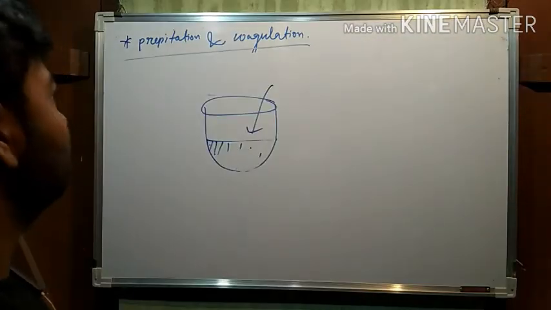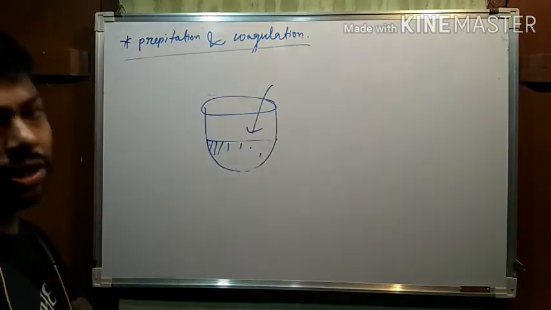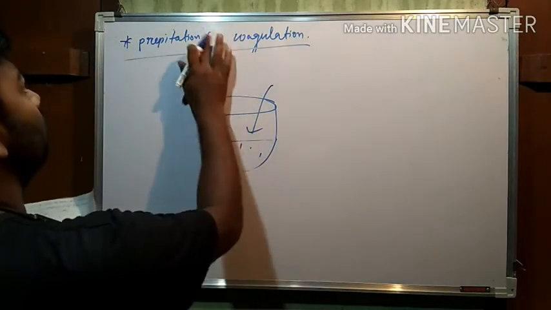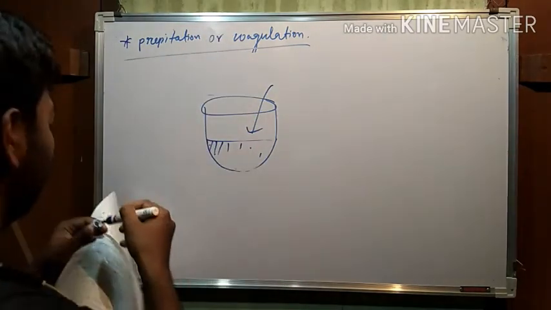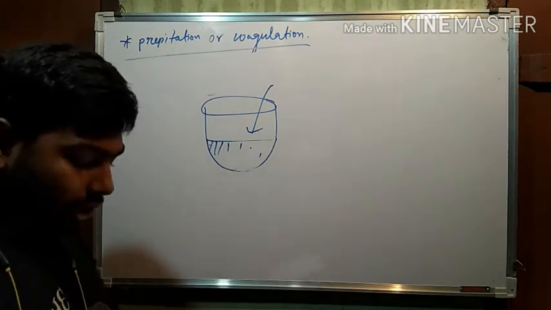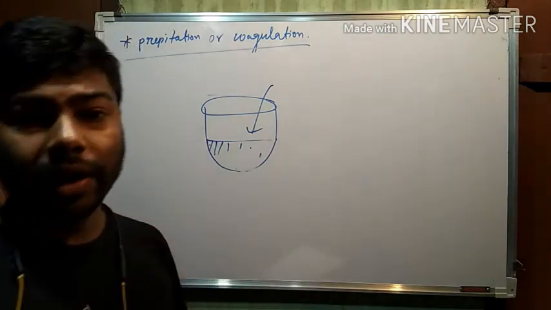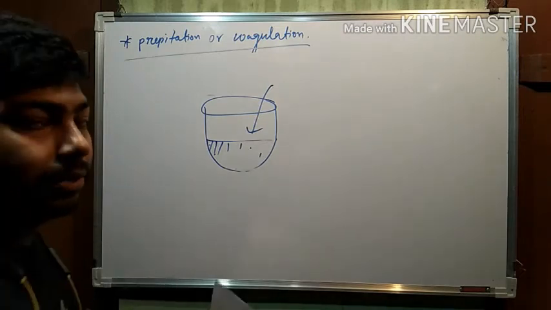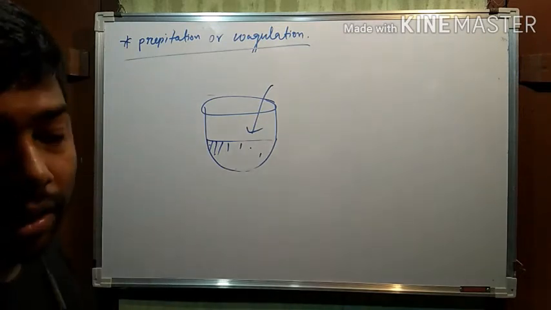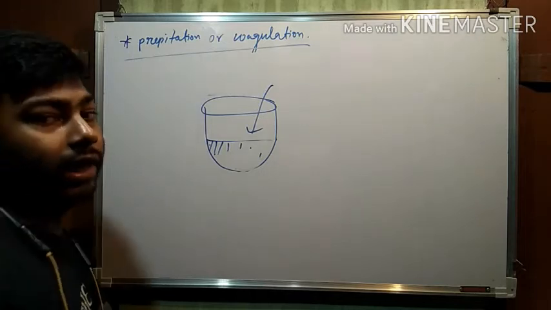Okay. Now what is precipitation and coagulation? Precipitation and coagulation are the same thing. You can write it here also: precipitation or coagulation. Precipitation or coagulation is the process of changing the colloidal particle into an insoluble precipitate by adding a small amount of electrolyte.